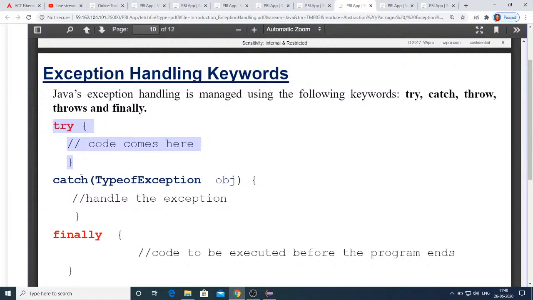And one more point, you can have a try block even without catch, but at least a finally block should be there. That's what you can see here in the color differences in this manual. So you can have a try block, but at least you should have a finally block. So you can have try only with catch or finally. Remember this point.